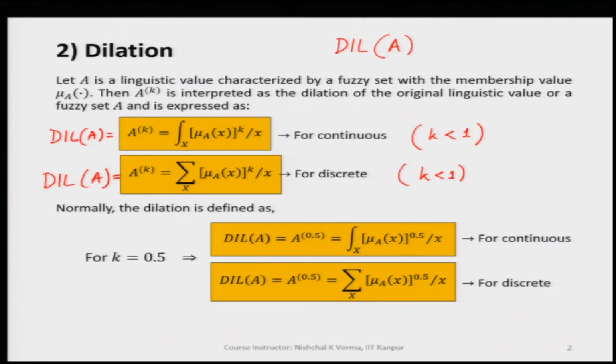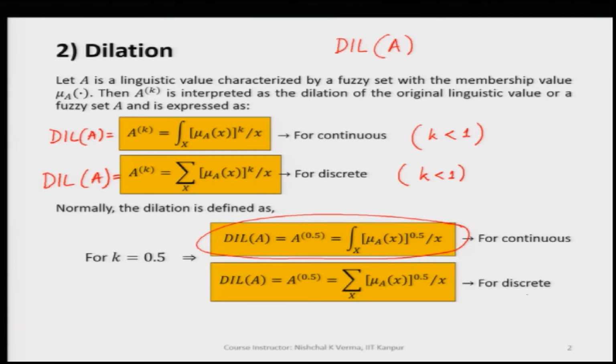So, if we are dilating a continuous fuzzy set A, we can represent the dilation of A as A raised to the power 0.5 within bracket, equal to the integration over the universe of discourse capital X of mu A of x raised to the power 0.5 by x. This is for the continuous fuzzy set.